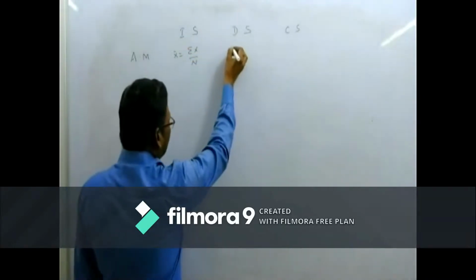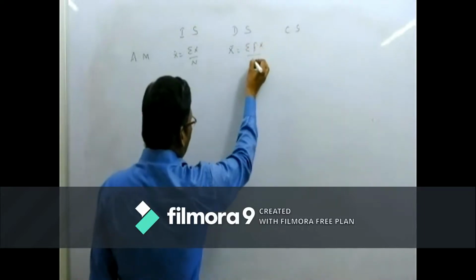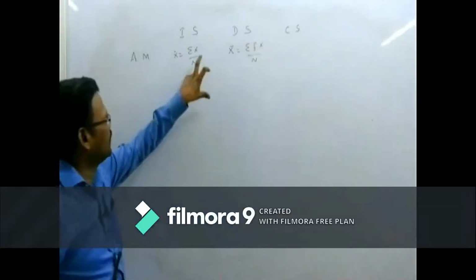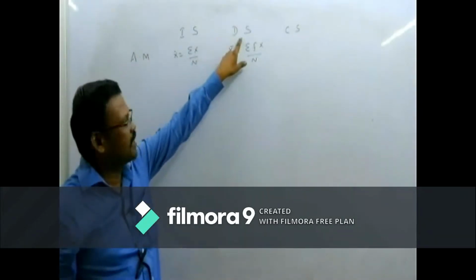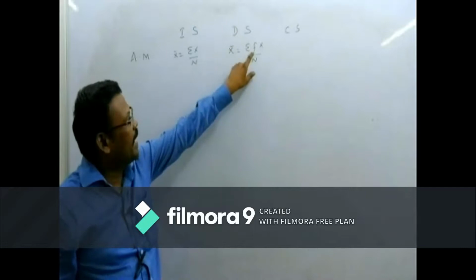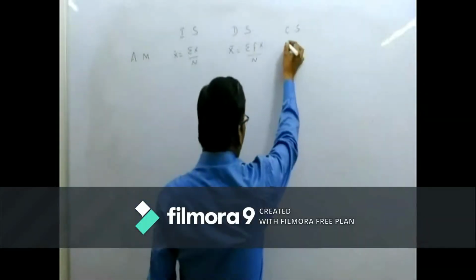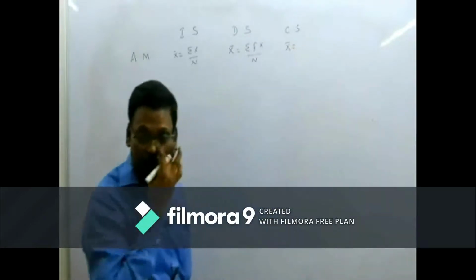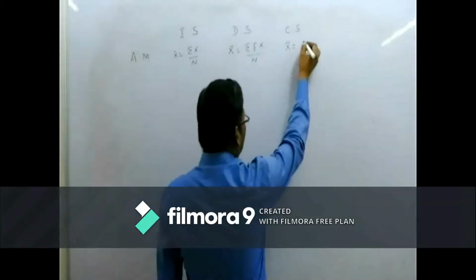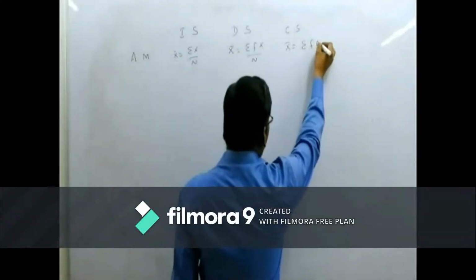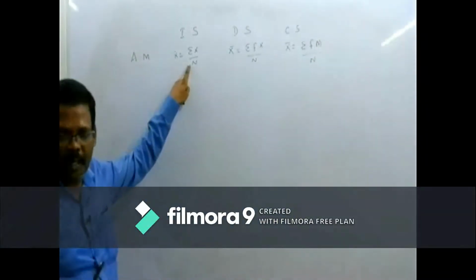Through discrete series, sigma fx divided by n. This is the basic formula. Since there will be frequency in the discrete series, we are adding f. In the continuous series, instead of x there will be mid values, so we use sigma fm divided by n.